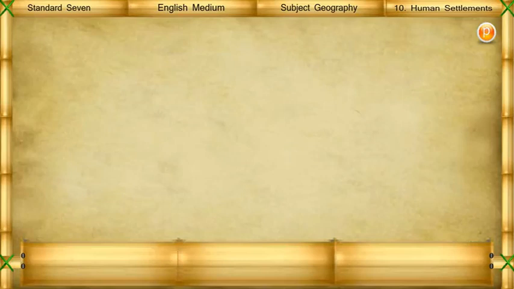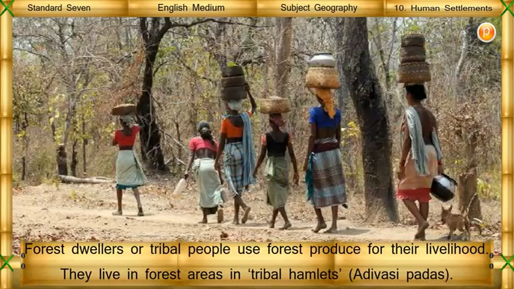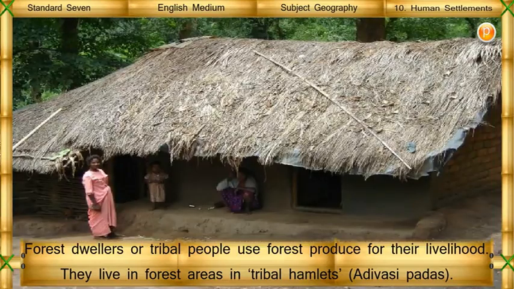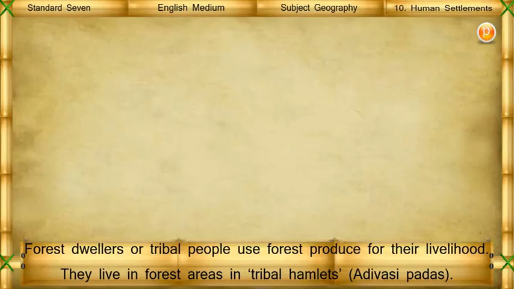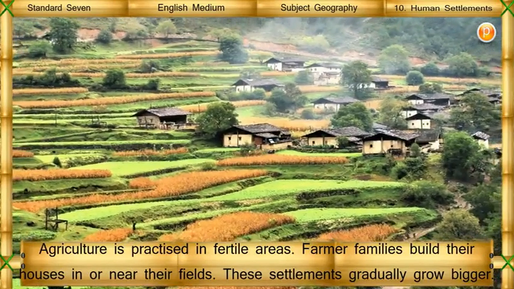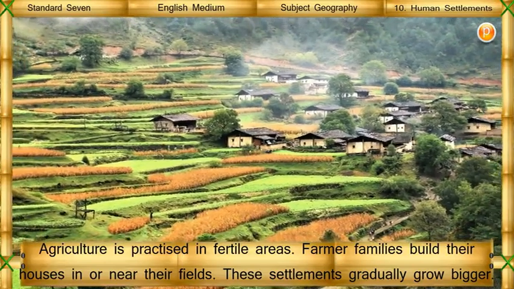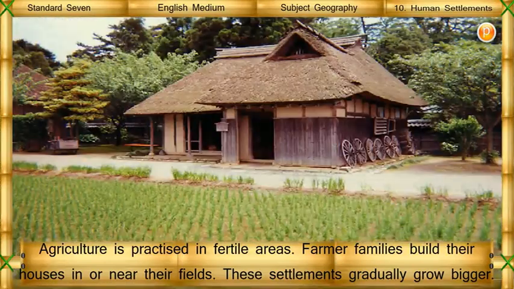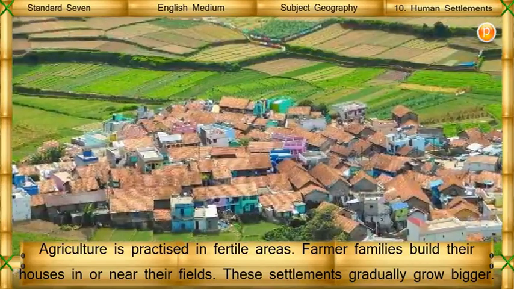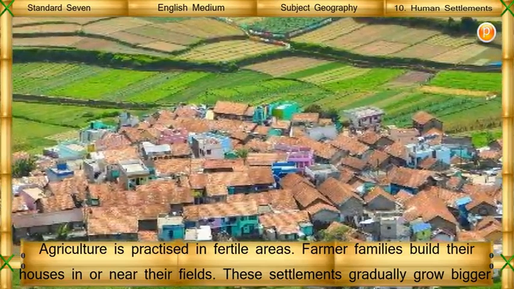Forest dwellers or tribal people use forest produce for their livelihood. They live in forest areas in tribal hamlets, that is, Adivasi Padas. Agriculture is practiced in fertile areas. Farmer families build their houses in or near their fields. These settlements gradually grew bigger.